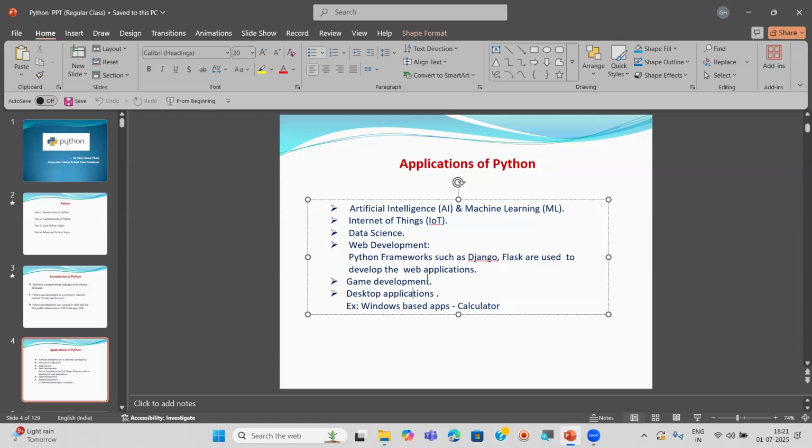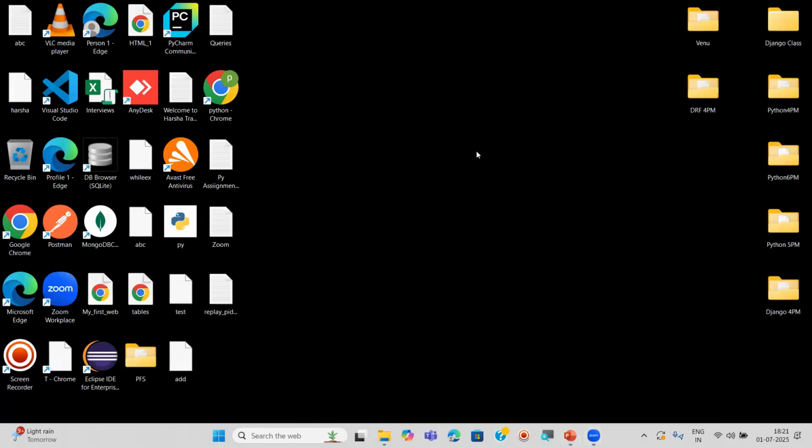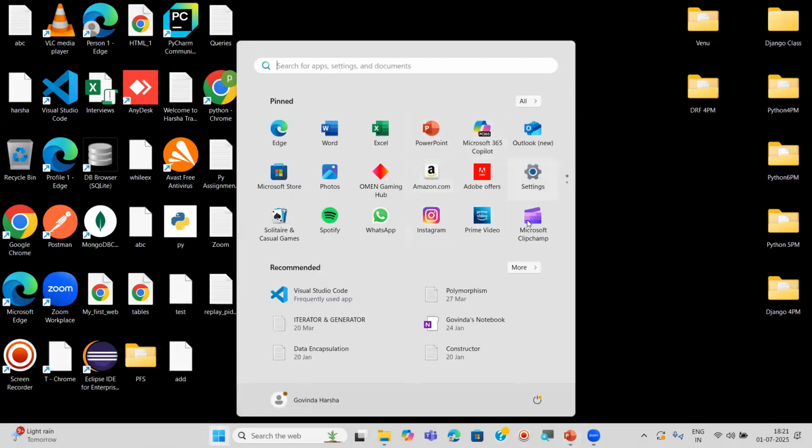Next, one more application of Python is game development. In games also, we can use Python libraries and Python code. Okay. Next, Python also supports developing desktop applications. Means what? For example, Windows-based applications. For example, this is Windows, right? Now in my laptop, I have Windows. In this window, there are so many apps. See, these are all apps only, for example. Windows-based apps also we can create here.